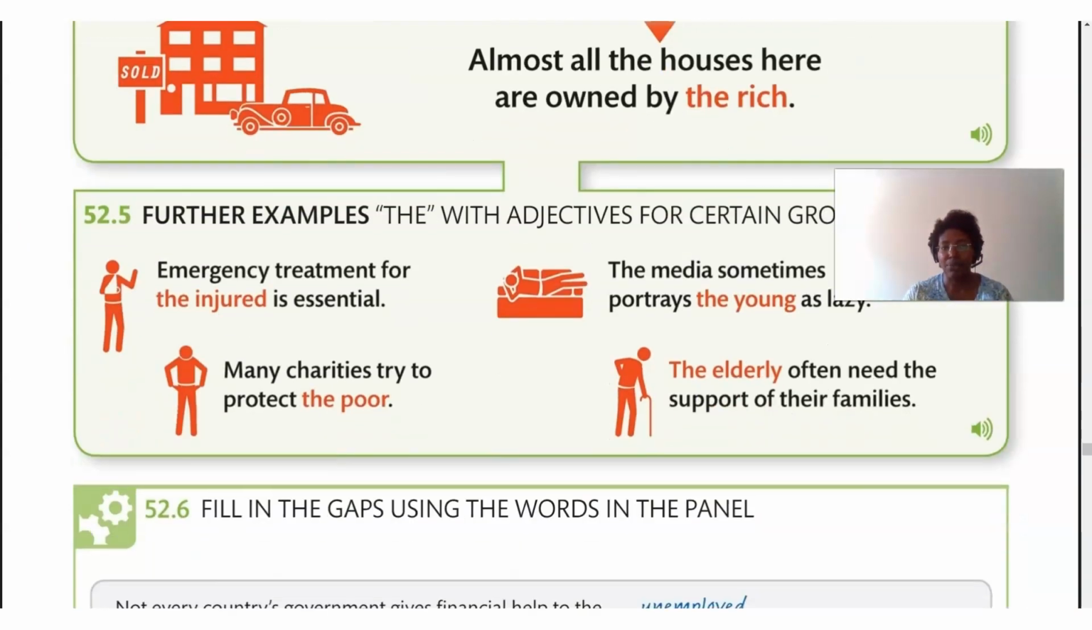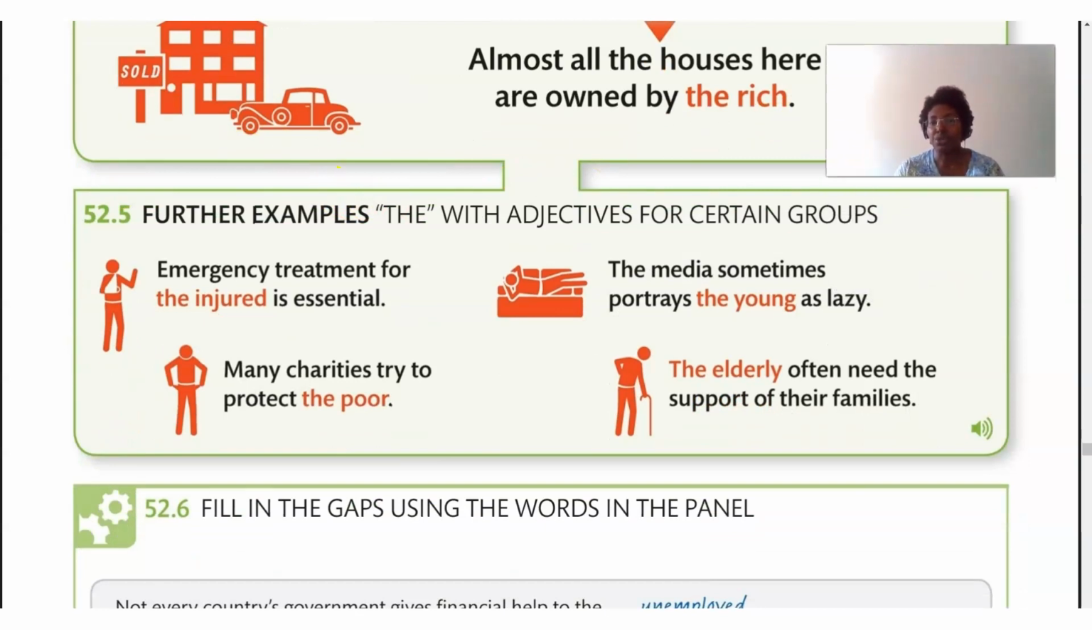Let's get some more examples, further examples. The with adjectives for certain groups. Example: emergency treatment for the injured is essential. The media sometimes portrays the young as lazy. Many charities try to protect the poor. The elderly often need the support of their families.